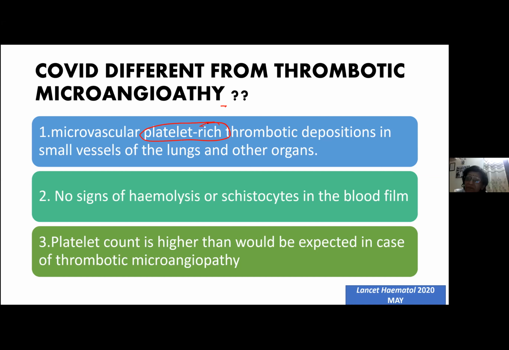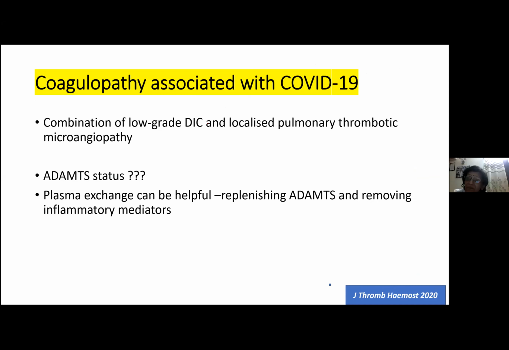It is not thrombotic microangiopathy either, and it is not DIC. But it has features of both of them. There are a lot of microvascular thrombi, increased D-dimers, thrombocytopenia, and a more highly raised PT. So what is this? There was a very beautiful study in the Journal of Thrombosis. They said that COVID-associated coagulopathy is actually a combination of low-grade DIC and localized pulmonary thrombotic microangiopathy. It's a combination of both of them.